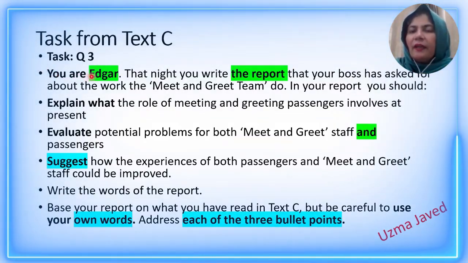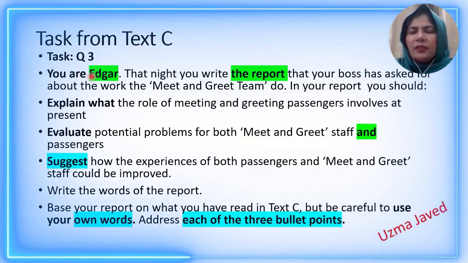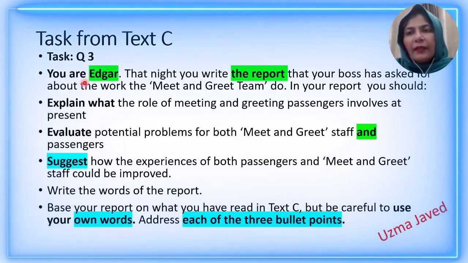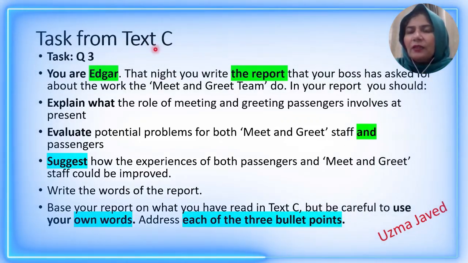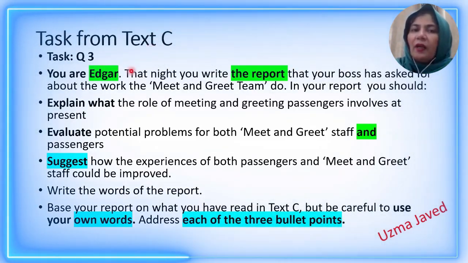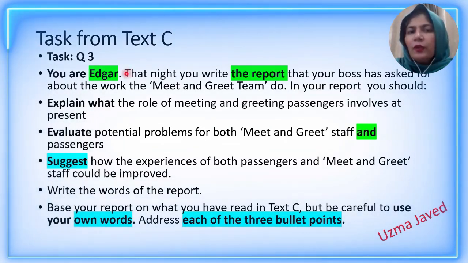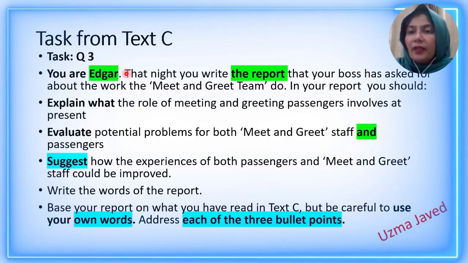Now, you see, as I have told you, you will not be yourself, you will be that character. So, here you are performing the role of Edgar. How would you know who Edgar was? What kind of interest and aptitude did he have? You will read text C carefully. You have to read the text three times in the paper: while answering C, while answering D, and while answering extended writing. So the examiner demands that you have read it very thoroughly and you are not making blunders.